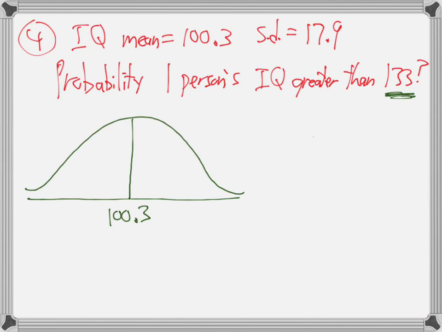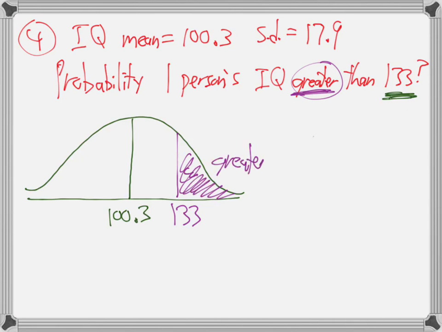Right now they're saying 133, so that's a number on the bottom. Is that to the right of the middle or the left of the middle? Right. That's way above average IQ. Now, am I going to shade to the right of it or to the left of it? To the right, because of greater. That's why it's really important that you write that word down. It isn't just the 133 that matters, but greater is a very important word as well. So I want to shade stuff greater than 133. They want me to find what that percentage is.